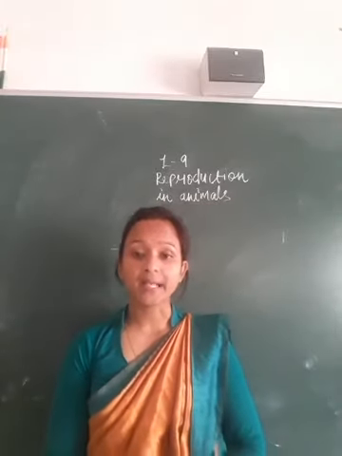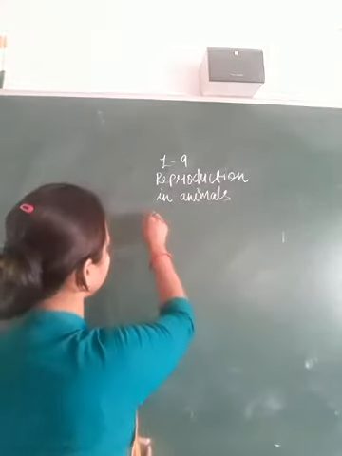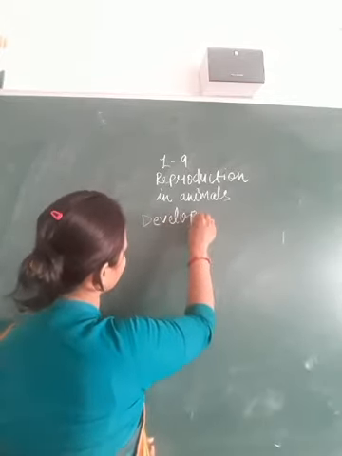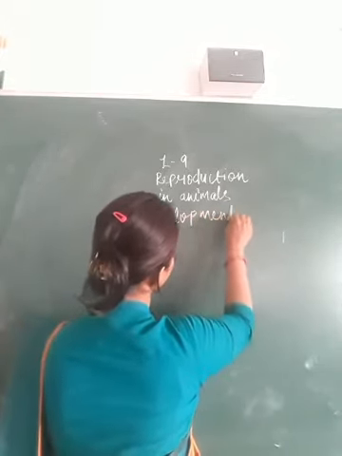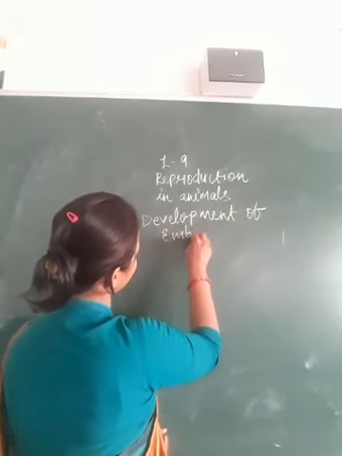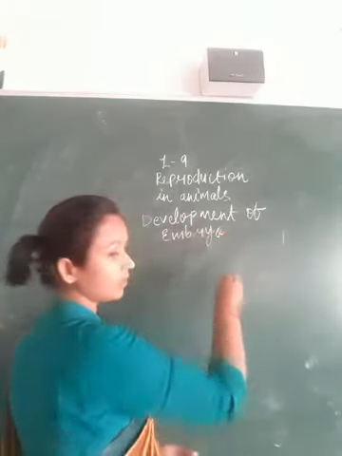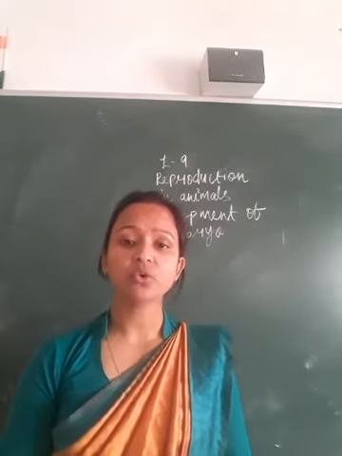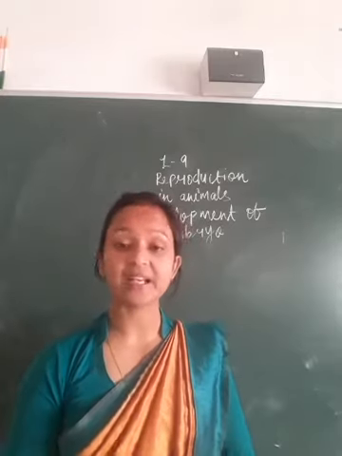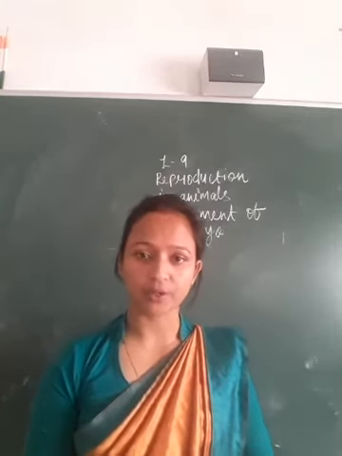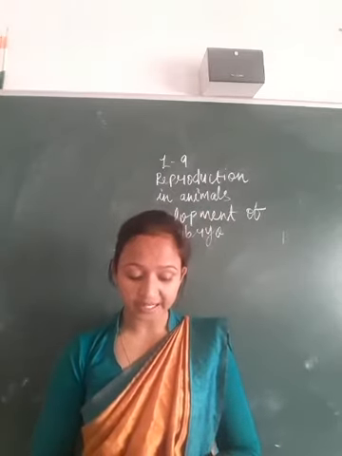And now, development of the embryo. You know that the zygote formed after fertilization begins to develop into a new embryo.